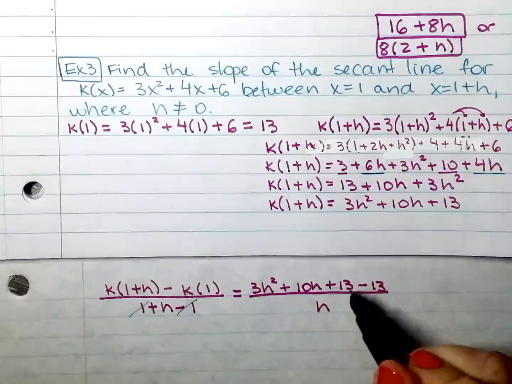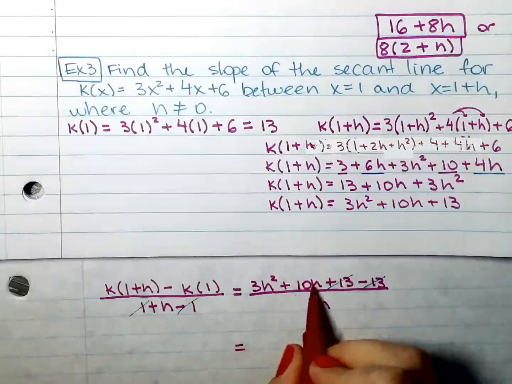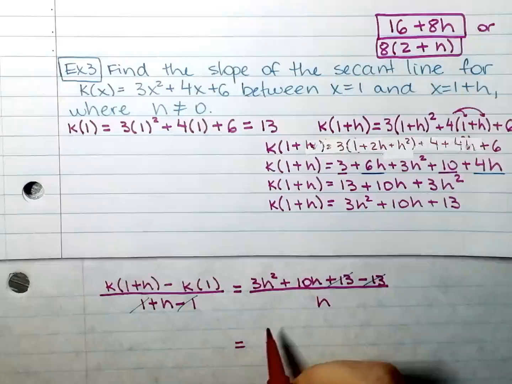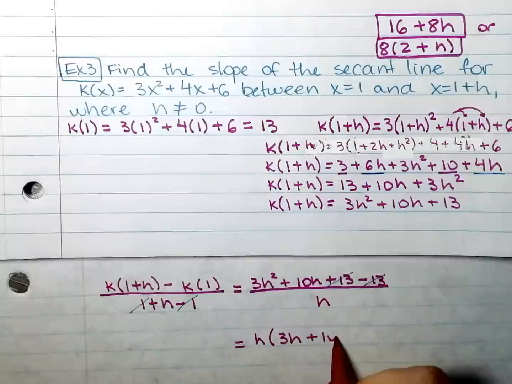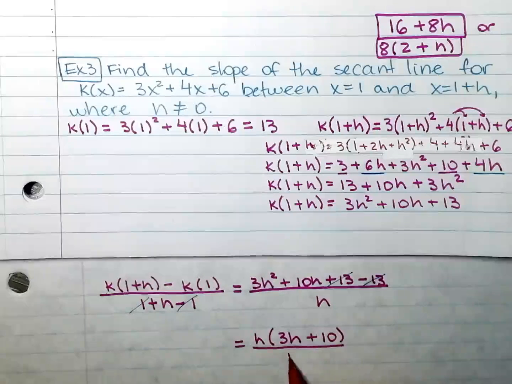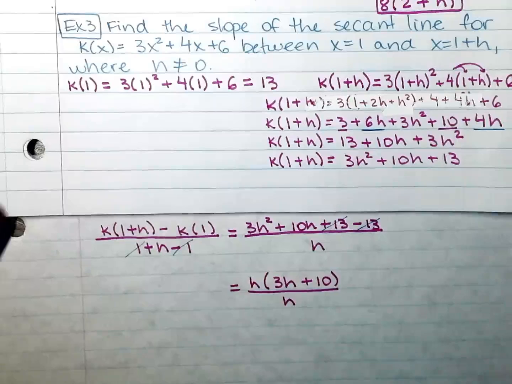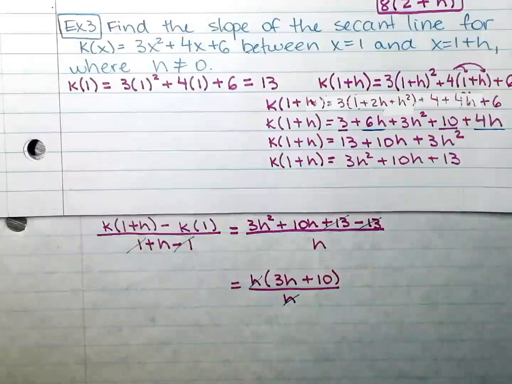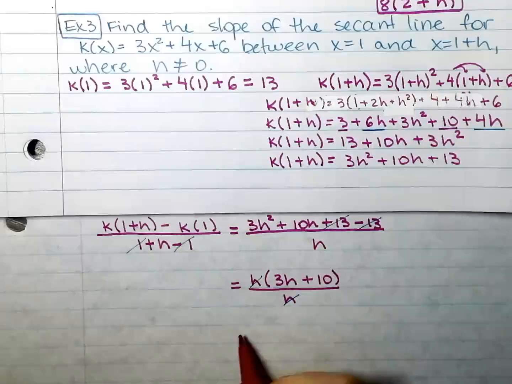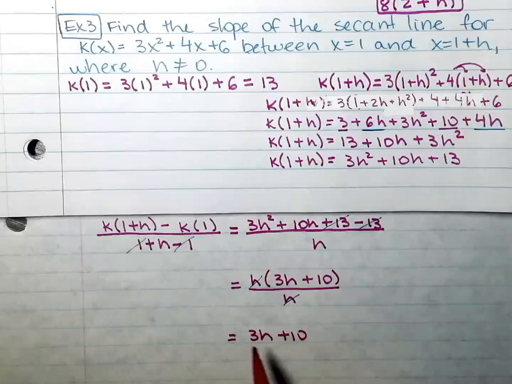I will simplify: 13 minus 13 is 0. And now we'll factor out h from the numerator. h divided by h is 1. And my final answer will be 3h plus 10.